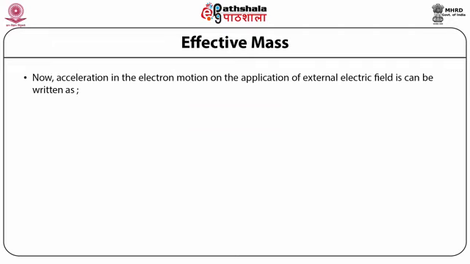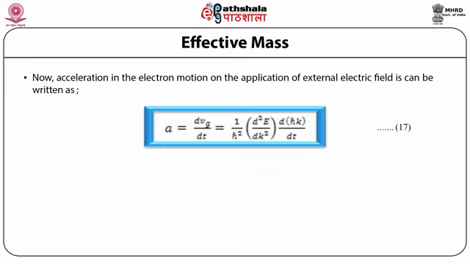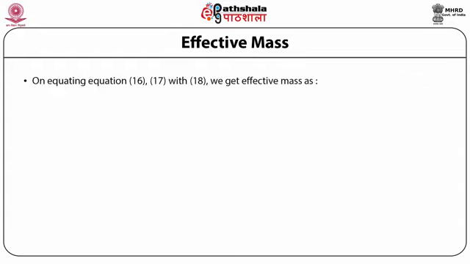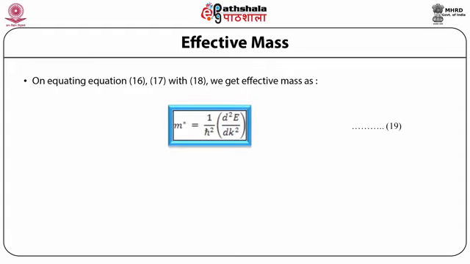Now the acceleration of the electron on application of an external electric field can be written as the time rate of change of group velocity, which comes out to be (1/ħ²)(d²E/dk²) times d(ħk)/dt, that is, the rate of change of momentum. From Newton's second law of motion, the acceleration of the electron is force upon effective mass. From equations 16, 17 and 18, we get the effective mass equal to 1 over (1/ħ²)(d²E/dk²).